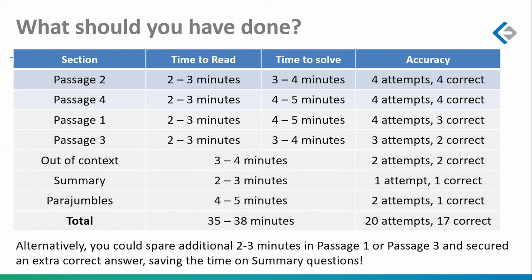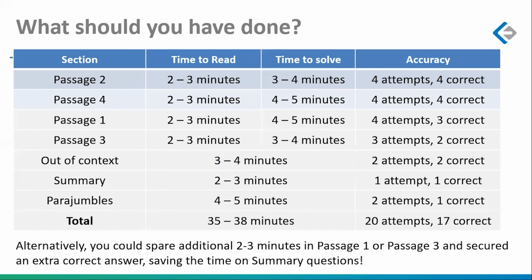So expected performance, if you go in 2, 4, 1, 3, somewhere between the same old 17 to 22 minutes, you should have had 15 attempts and 13 correct. 18 to 20 minutes, 15 attempts, 13 correct in passages, amazing performance. You want to take more, I can give you more. You can take it at the higher end also. 3 into 4, 12 minutes to read and another 18 minutes to solve the answers. If you get me 30 minutes and you get me 15 attempts and 13 correct, it's not really an ideal situation, but if you are at a beginner or an intermediate level of preparation, you've done an amazing job.